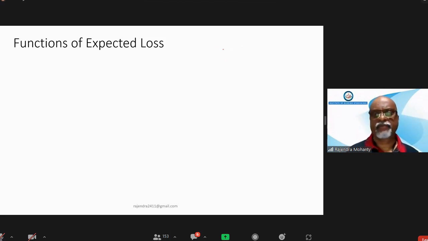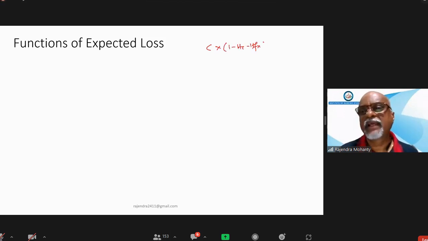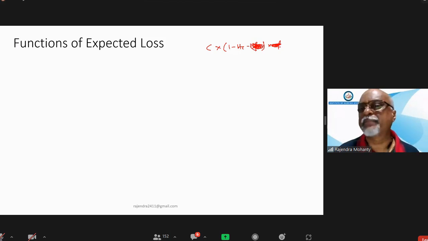The formula is C multiplied by 1 minus HC minus HFX multiplied by MF. So if currency mismatch is not there, either take MF as 1 or don't write at all. Similarly, if HFX currency mismatch is not there, you can omit it simply, without taking 0. So the formula will be C into 1 minus HC. That will be the formula.